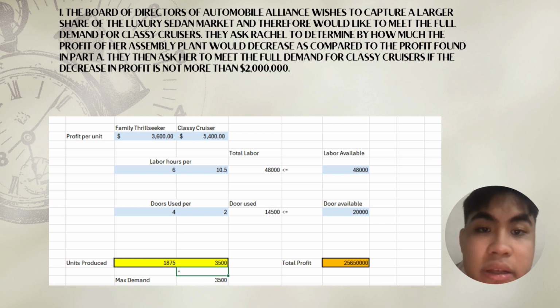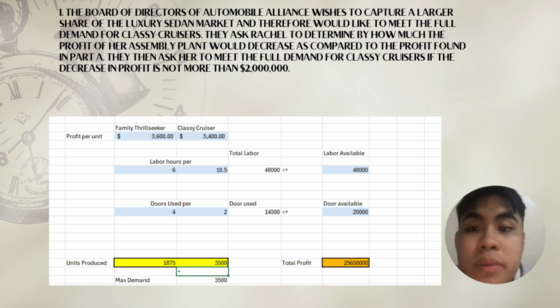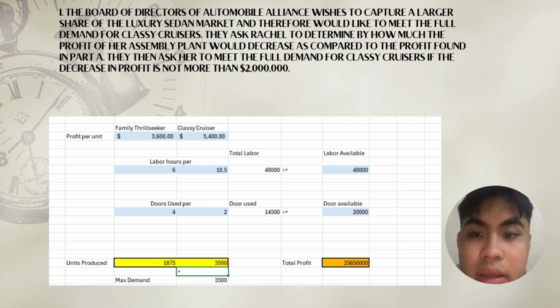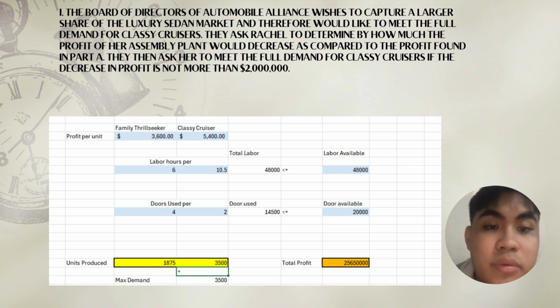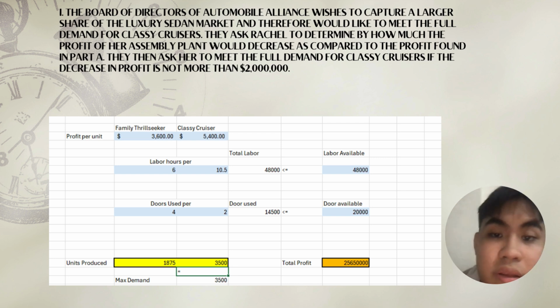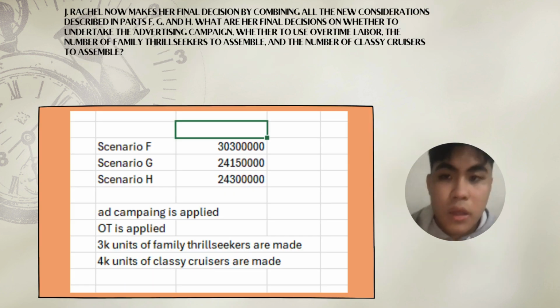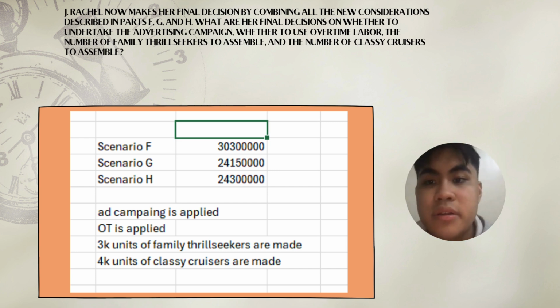So for the last problem, the board of directors of Automobile Alliance wishes to capture a larger share of the luxury sedan market and therefore would like to meet the full demand for Classic Cruisers. They asked Rachel to determine by how much the profit of her assembly plant would decrease as compared to the profit found in Part A. They then asked her to meet full demand for Classic Cruisers if the decrease in profits is more than $2 million. So, given the variables above, the units produced for the Family Thrill Seeker is 1,875 and 3,500 Classic Cruisers. So the total profit is $25,650,000.